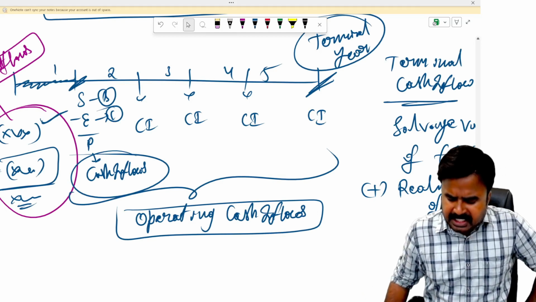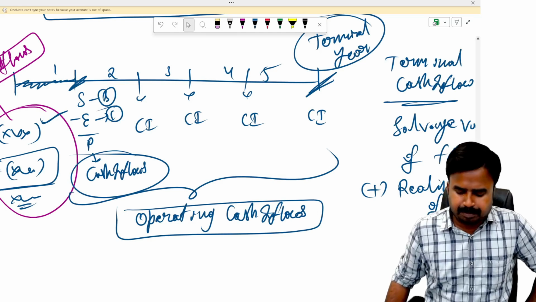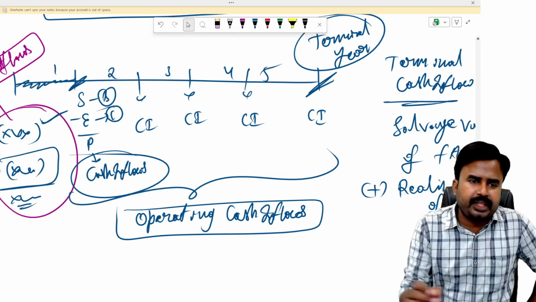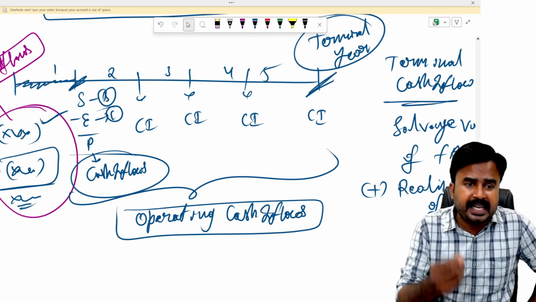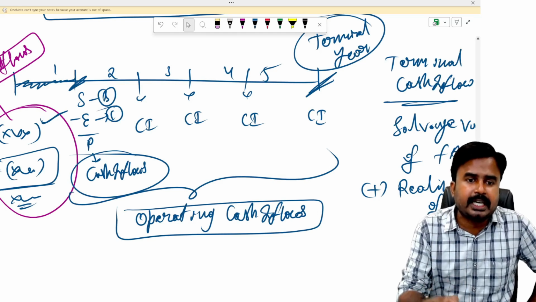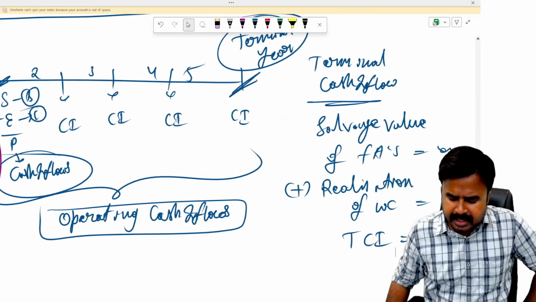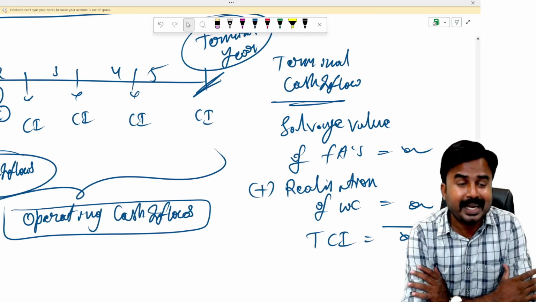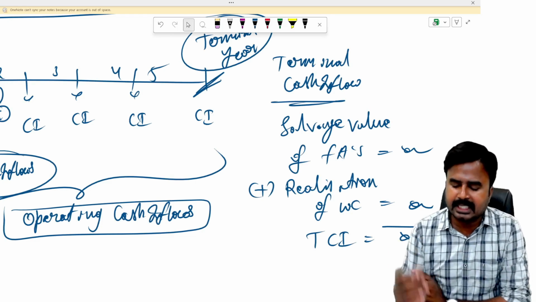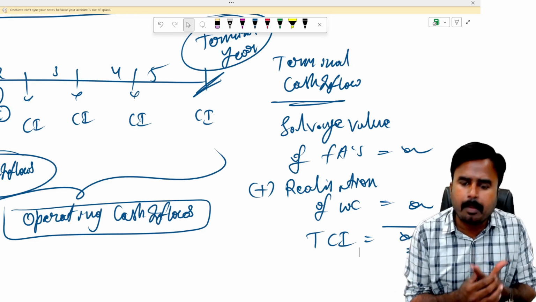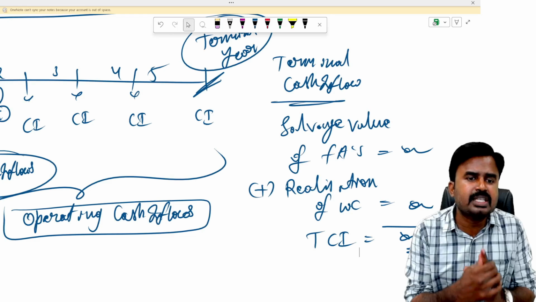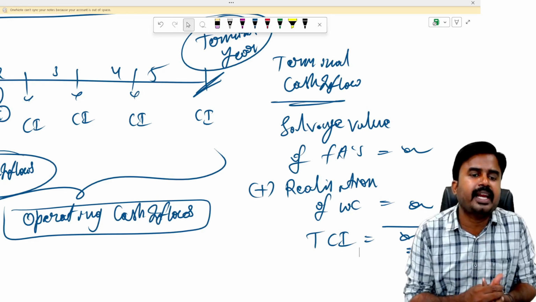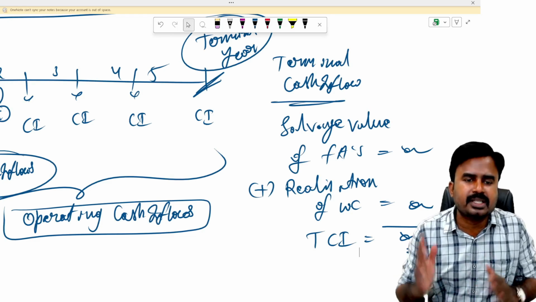So at the end of each year, this operating cash inflow will be generated. Though it is generated throughout the year, I'm just assuming that these operating cash inflows occur at the end of each year. At the end of the project life, the terminal year, the project ending year, I'll get terminal cash inflow. That involves two components. One is the salvage value of fixed assets, the other one is realization of working capital. The sum is terminal cash inflow.